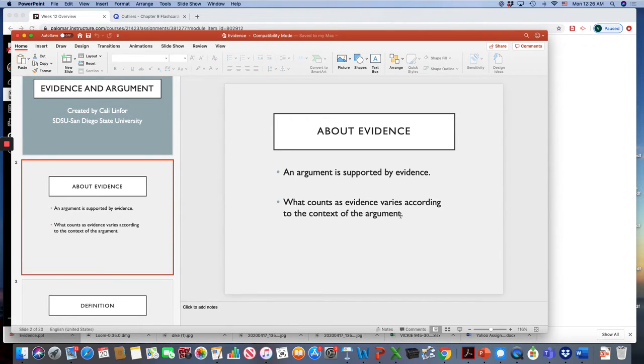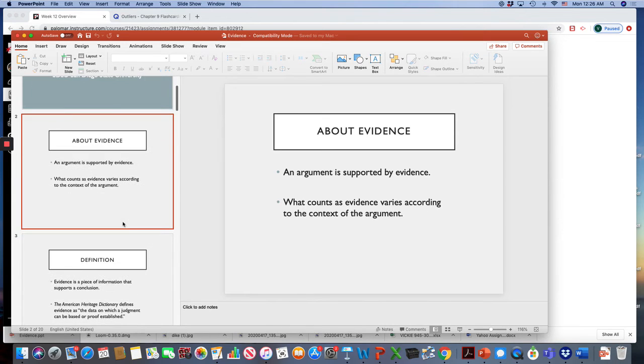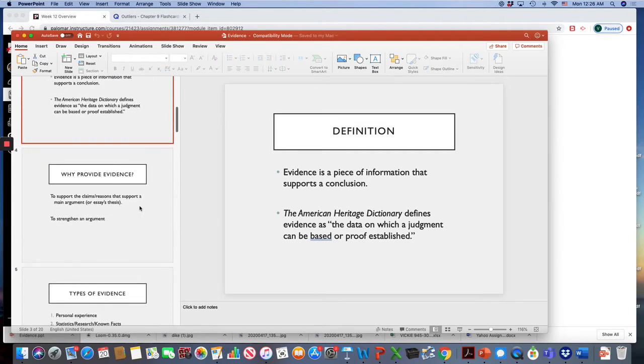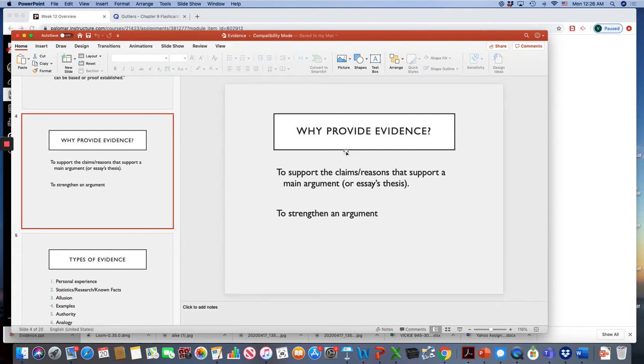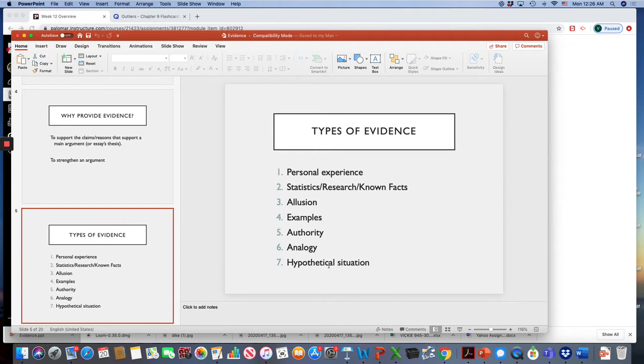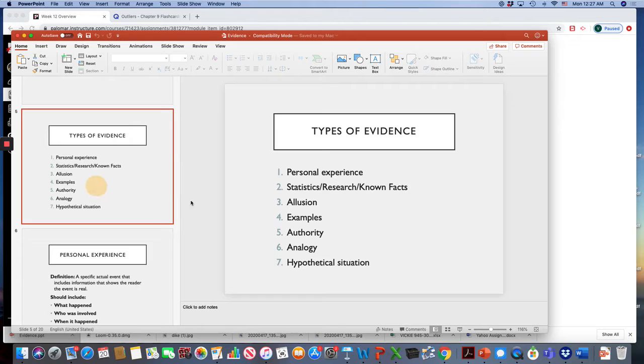And what counts as evidence depends on the argument. Okay. And this is the definition. Evidence is a piece of information that supports a conclusion. And evidence is really important because it strengthens our arguments, okay? And I'm going to be going over 7 different types of common evidence used. There's more than this, but this PowerPoint goes through what these 7 different types of evidence are.